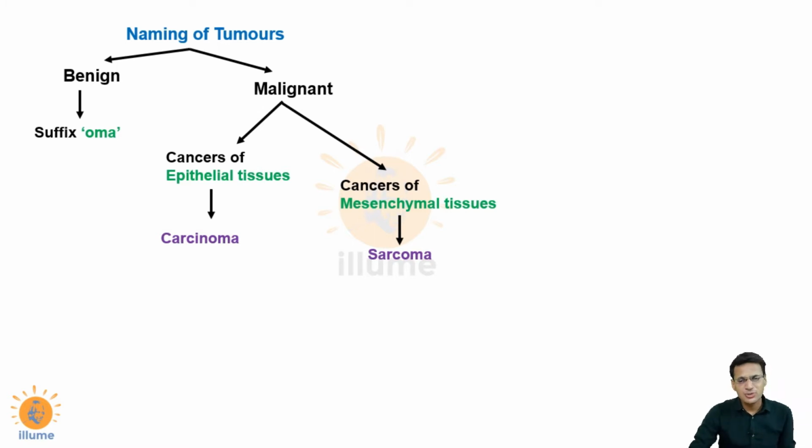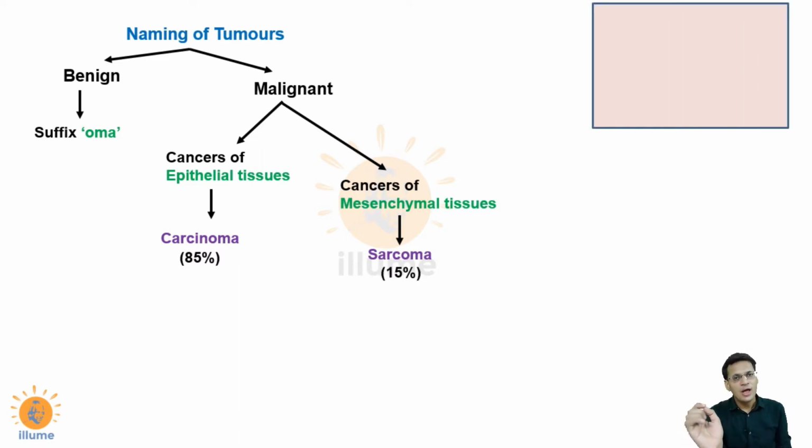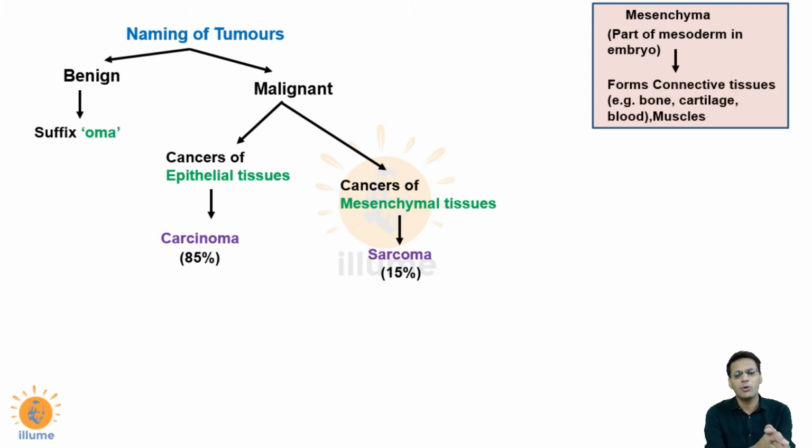Now what are mesenchymal tissues basically? In an embryo, during embryogenesis, three layers are formed: ectoderm, mesoderm, and endoderm. Mesenchyma is a part of mesoderm, and in embryogenesis, mesenchyma is responsible for the formation of all the connective tissues of the body and the muscles. All the connective tissues, which include bone, cartilage, blood, fibrous tissue, are developed from mesenchyma, and muscles, both smooth and skeletal, develop from mesenchyma. So all the cancers of mesenchymal tissues are called sarcomas. The suffix used is sarcoma.